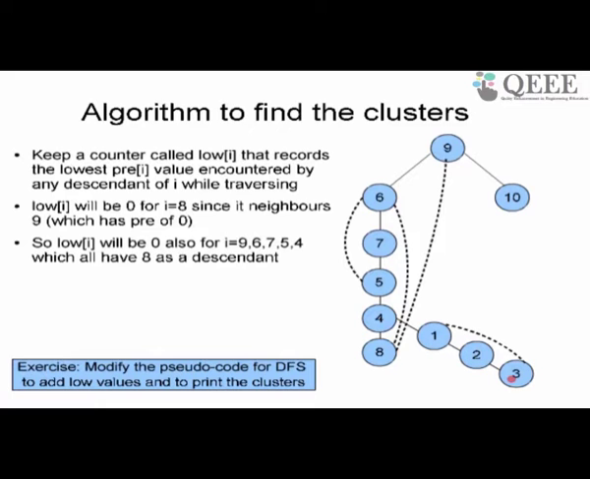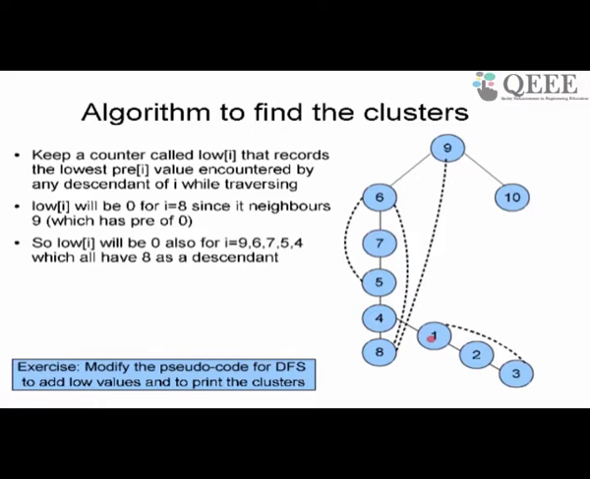I go here, this one has a pre-value of 9. Then 3 points back to 1. So 1 has a pre-value of 7. Therefore 3 gets a low value of 7. Therefore 2 gets a low value of 7. Therefore 1 gets a low value of 7. Because 1 has a low value of 7 and 1's pre-value is also 7, 1 is a node whose low value is equal to its pre-value. Therefore 1 is the root of a cluster.